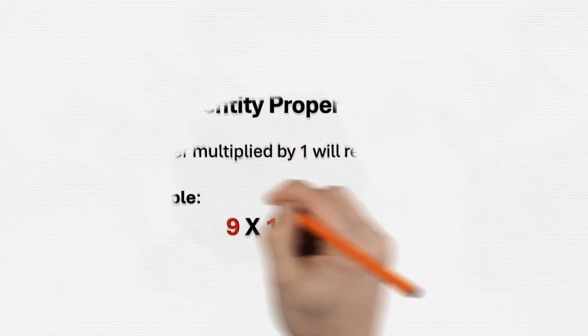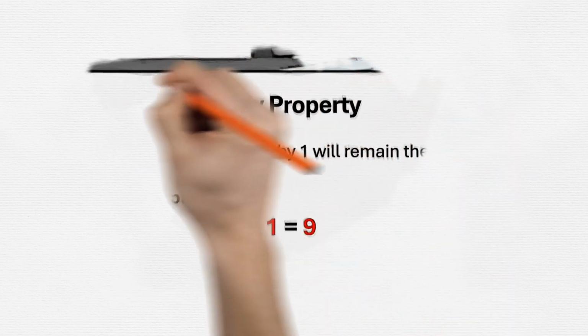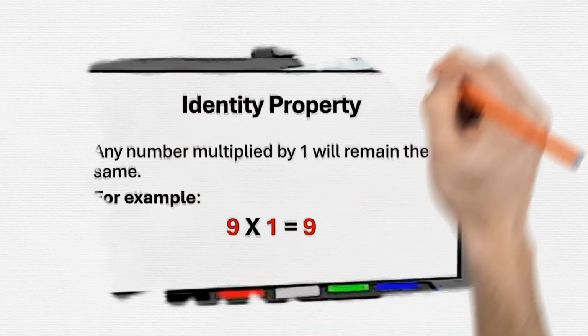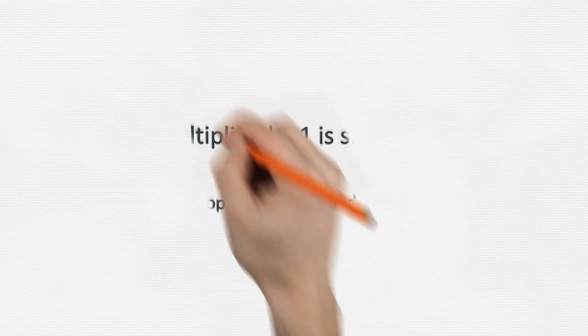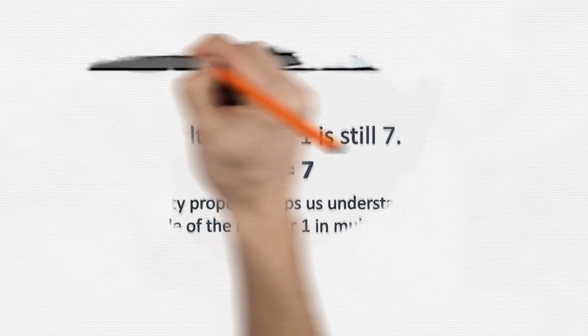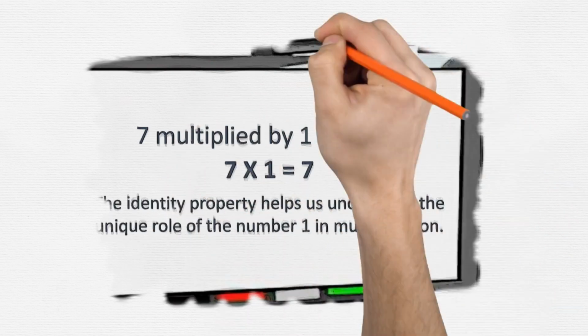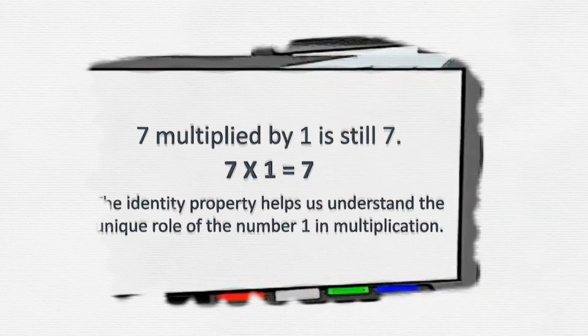Identity property. Now, let's talk about the identity property. This property tells us that when we multiply any number by 1, the result is always that number. For instance, 7 multiplied by 1 is still 7. The identity property helps us understand the unique role of the number 1 in multiplication.